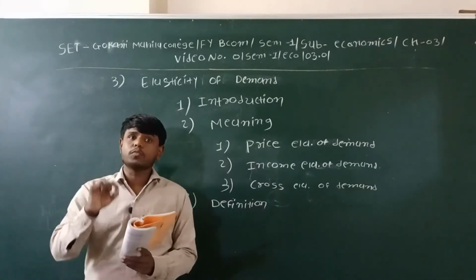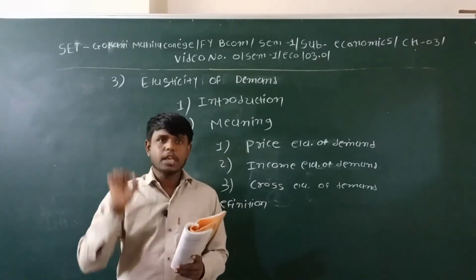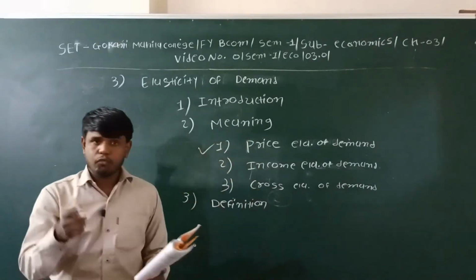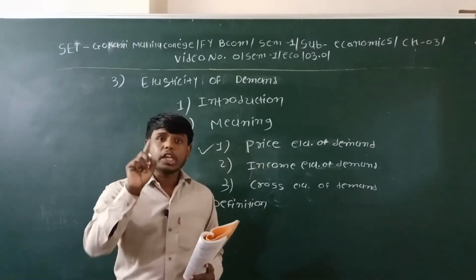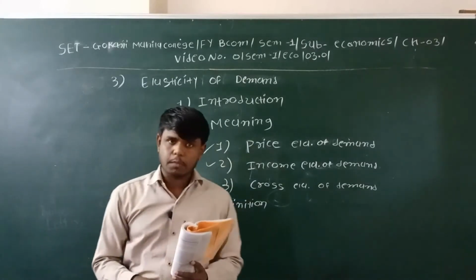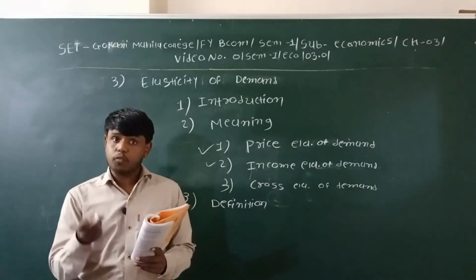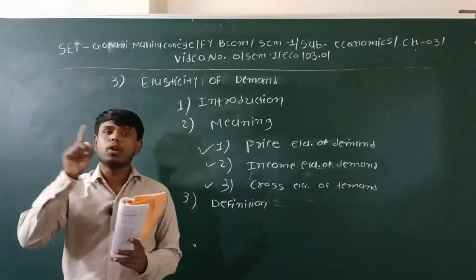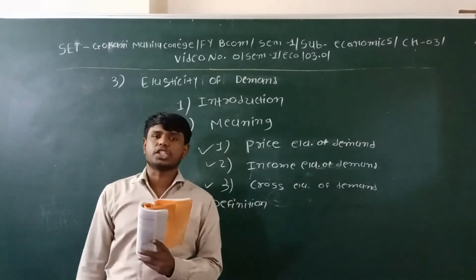So in the changes of the price, what will that price affect on the demand? It will be called the elasticity of demand, which is also known as price elasticity of demand. If elasticity is related with price, it is price elasticity of demand. If the elasticity of demand is affected by the income, it will be included in the income elasticity of demand. And the third, if the elasticity of demand comes into existence due to substitute goods or due to any other goods which are complementary goods, it will be included in the cross elasticity of demand.